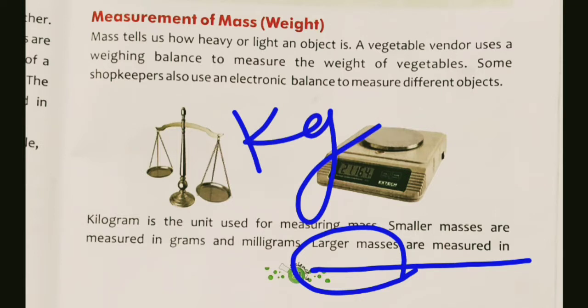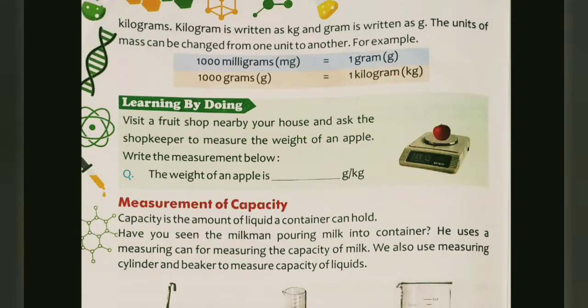All right, now come ahead. Recently I taught you that kilogram is written as kg, as you can see here, and gram is written as g. Okay, and for milligram we can write mg. So here you have to learn these 2 points. Like when we take 1000 milligram, it makes 1 gram, or in other words you can say that 1 gram is equal to 1000 milligrams. Is that clear?